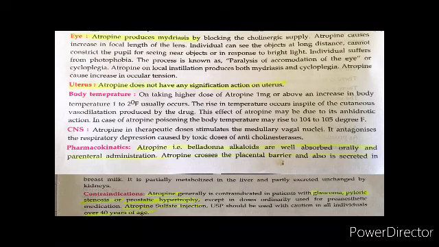Then the contraindications. It is contraindicated in patients with glaucoma, because we have just seen that it increases intraocular tension. The second is pyloric stenosis or prostatic hypertrophy. Atropine sulfate injection should be used with caution in all individuals over 40 years of age.